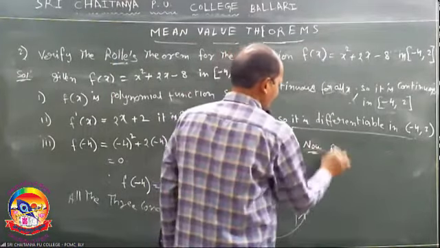Already you know that f dash of x is 2x plus 2. f dash of c is equal to 2c plus 2. That is, 2c plus 2 is equal to 0. 2c is equal to minus 2. c value is minus 1. This minus 1 value is in between the given interval minus 4 comma 2. Okay? Therefore, Rolle's theorem is verified.